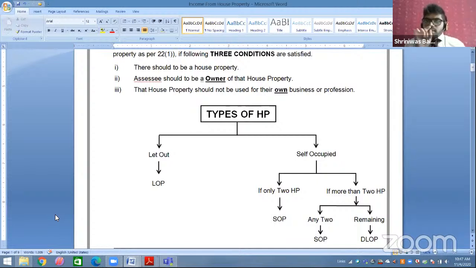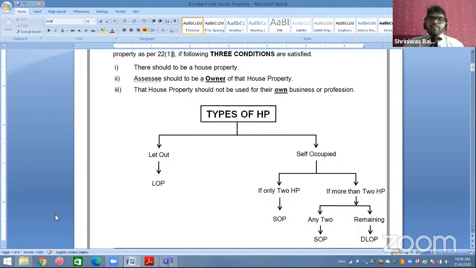Okay. So clearly I have mentioned, if you are using it for your own business and profession, it is profit and gain from business and profession. I will give an example. For example, I am using that house property and running some recharge shop business there. Recharge shop coupons I'm selling there. So that is profit and gain from business and profession. I'm having a house property there, I started some general store. That is again profit and gain from business and profession.